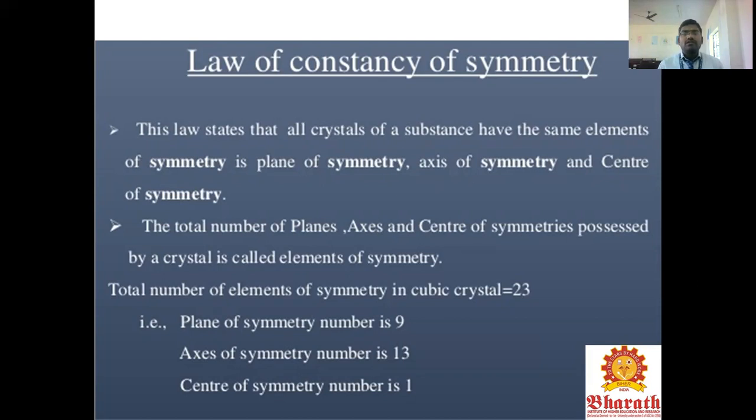This law states that all crystals of a substance have the same elements of symmetry: the plane of symmetry, the axis of symmetry, and the center of symmetry. The total number of planes, axes, and centers possessed by a crystal are called elements of symmetry. The total number of elements of symmetry in a cubic crystal is 23. For example, the number of planes of symmetry is 9, the axes of symmetry is 13, and the center of symmetry is 1.